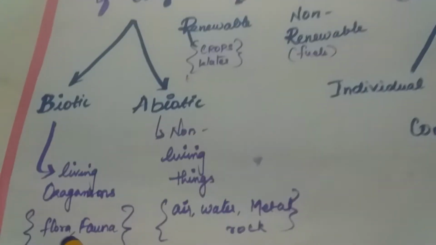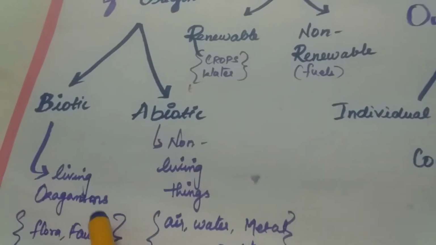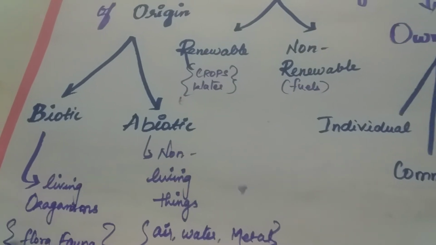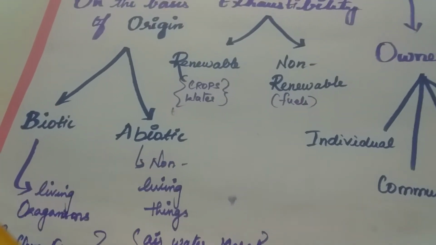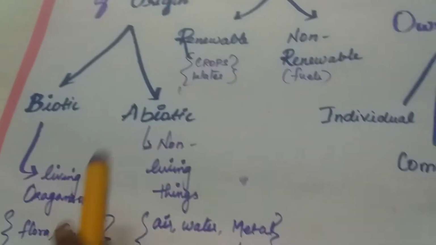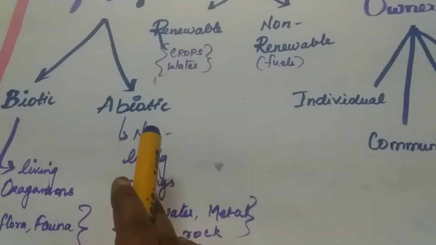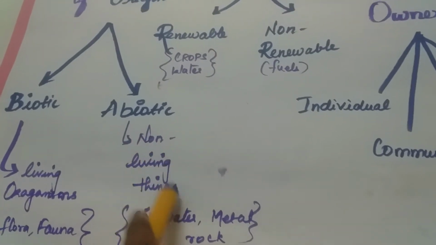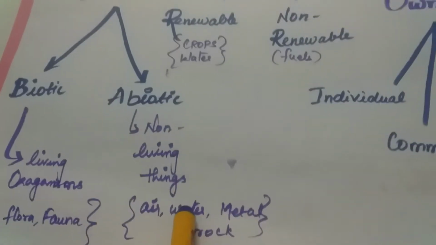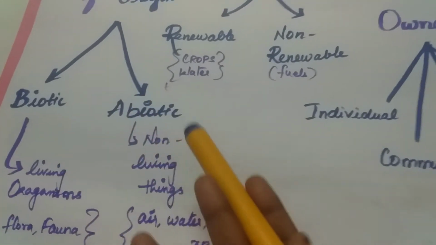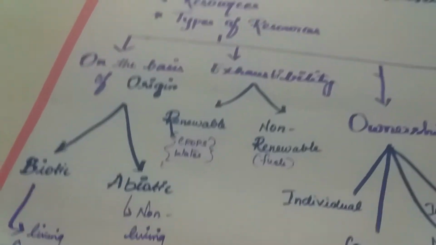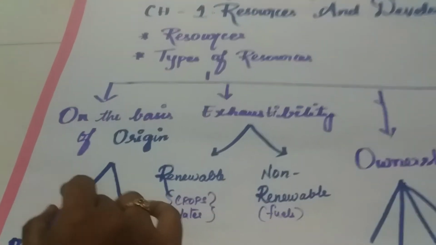What is a biotic resource? All living organisms in our environment are called biotic resources. For example, human beings, livestock, flora, fauna all come under biotic resources. Abiotic resources are all non-living things present in our environment. For example, air, water, metal, table, rocks all come under abiotic resources. These are on the basis of origin.